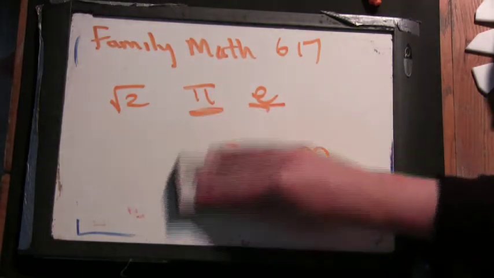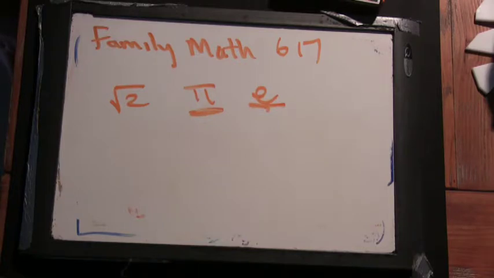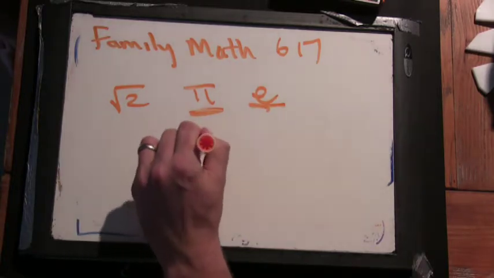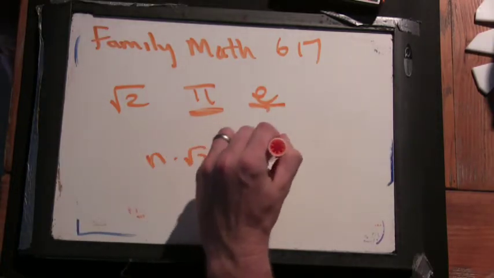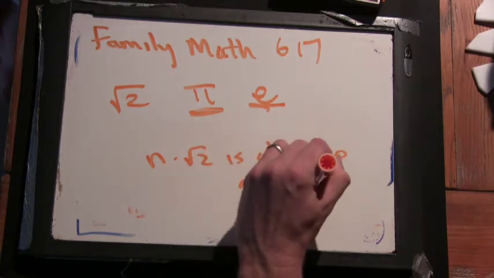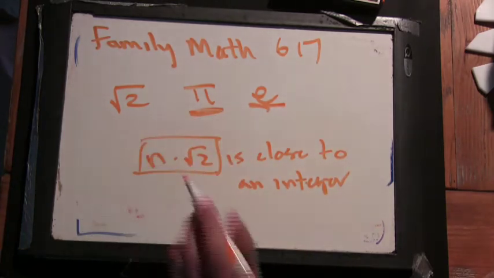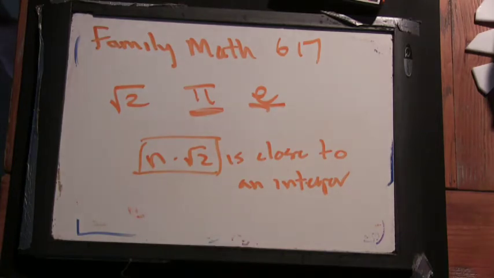But you might not be surprised to learn that there are some integers n where n times root 2 is close to an integer.